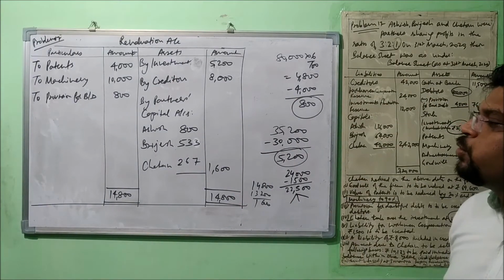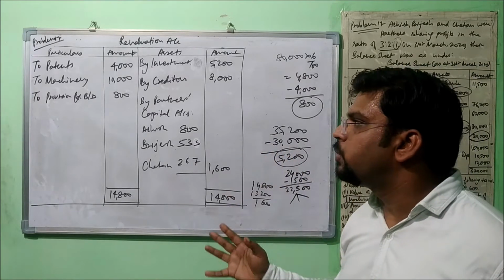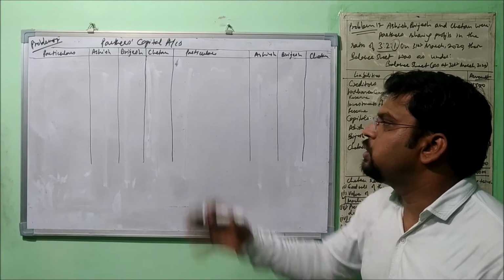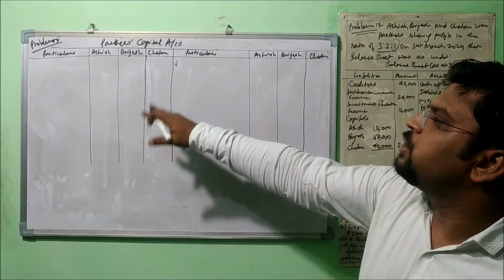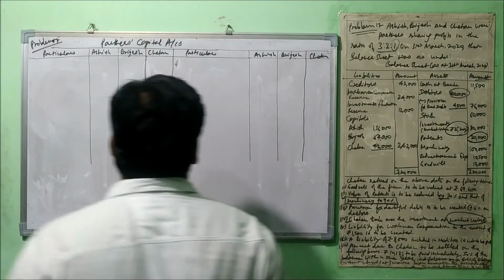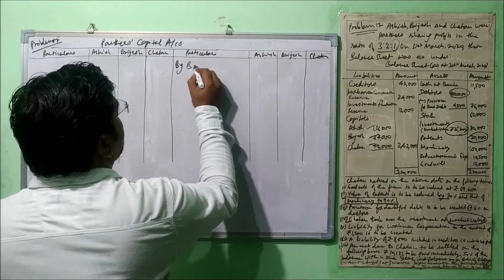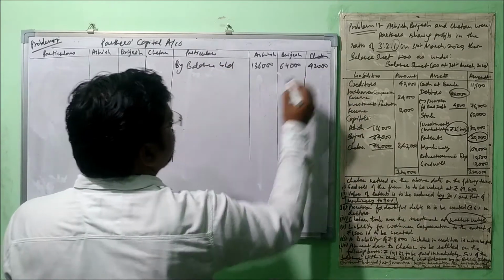Okay, now it's time to prepare the partners' capital account. Without wasting much time, let's prepare that. This is the format of the partners' capital account: Ashish, Brajesh, Chetan on the debit side as well as the credit side. Let's start. Very first we put the balance which is given in the balance sheet.